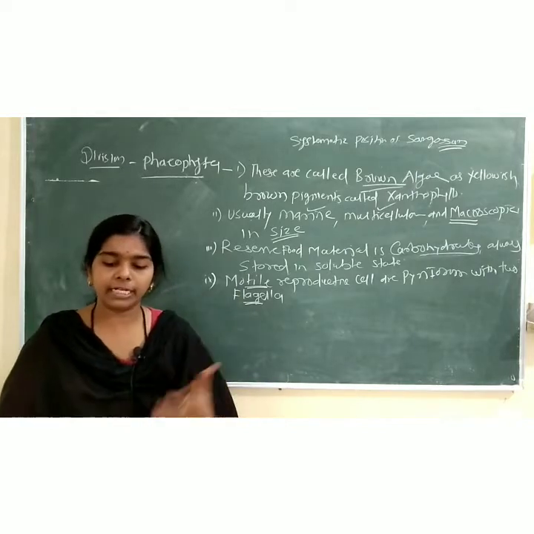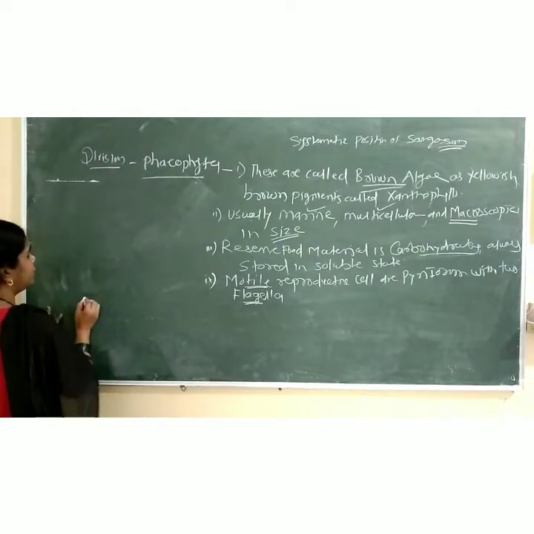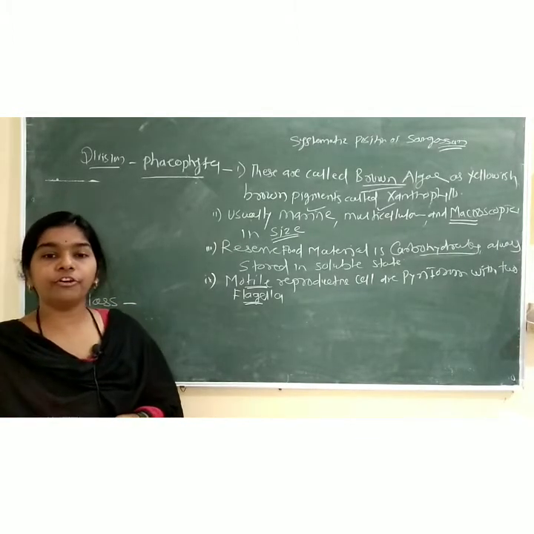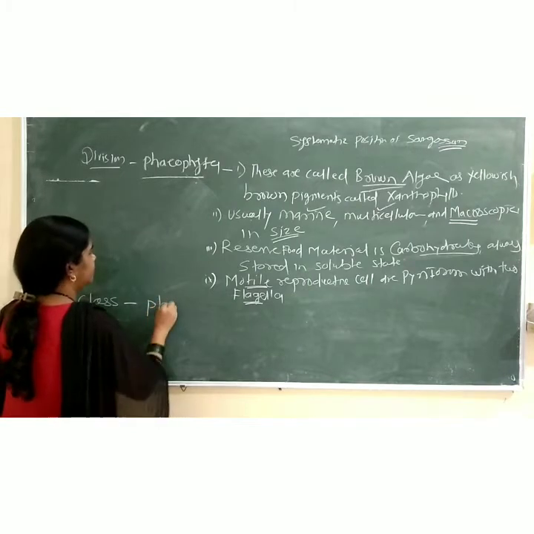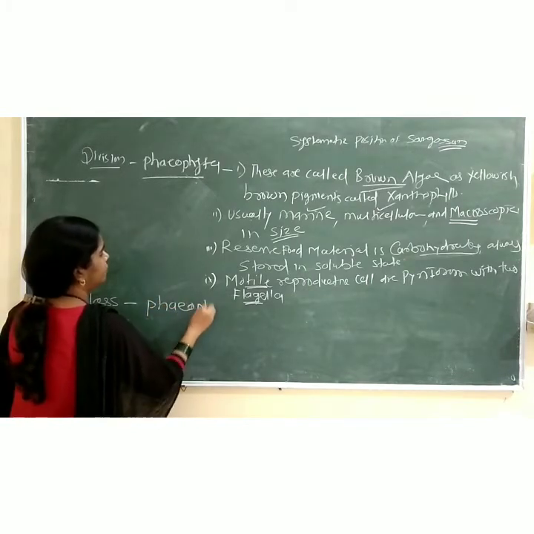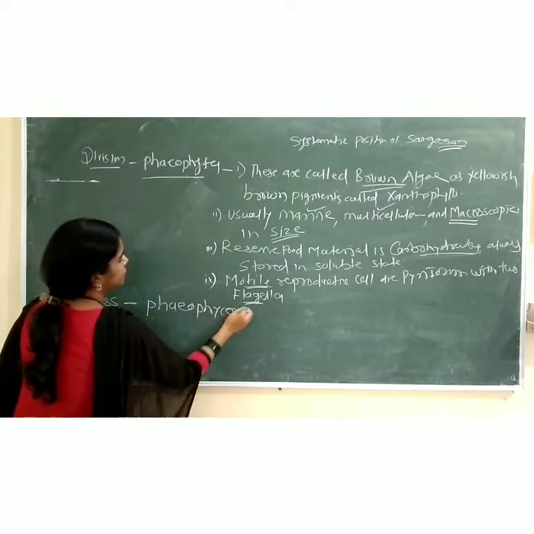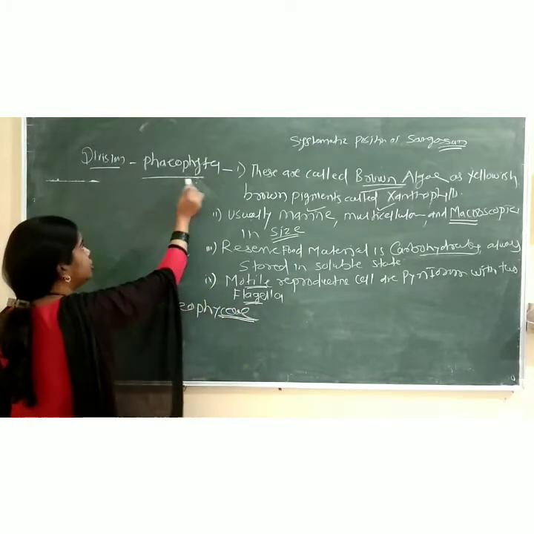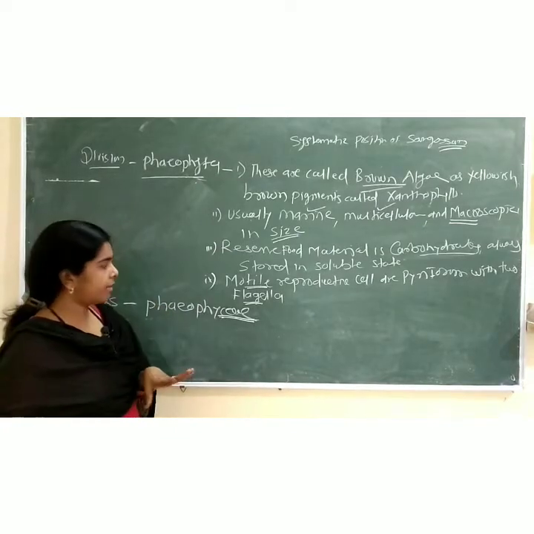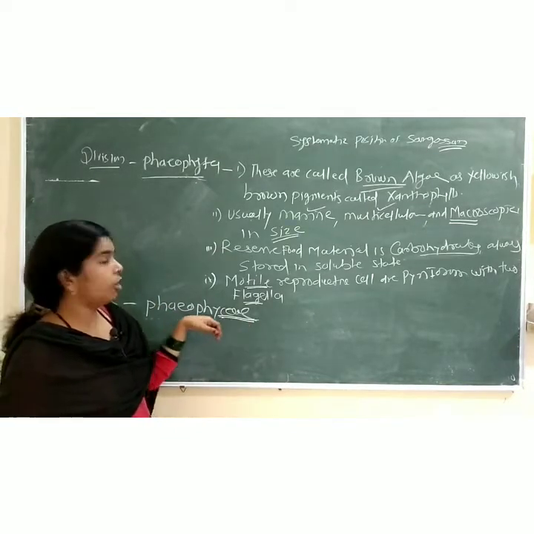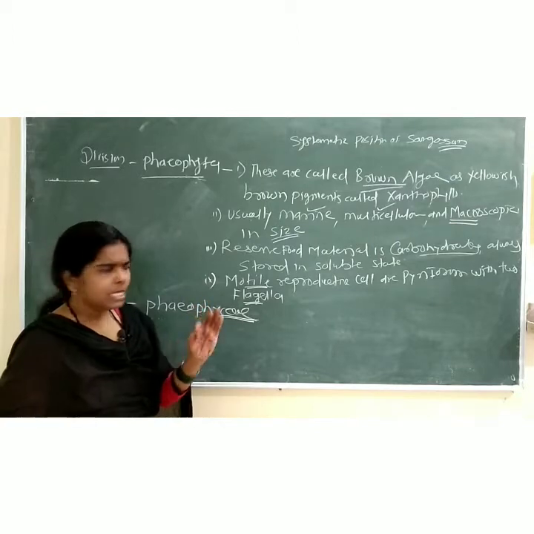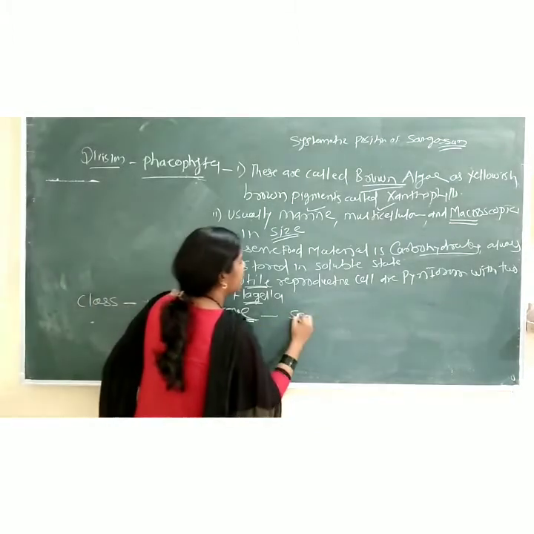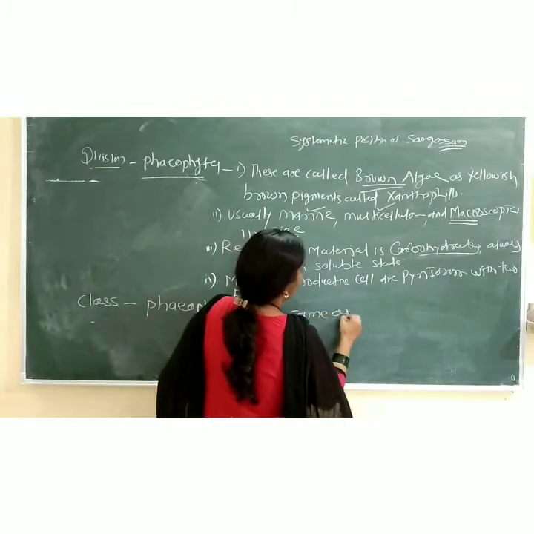Okay friends, write down the next class, next to the division: Phaeophyceae. I hope you remember that a division always ends with phyta, and a class with ceae. Write down the characters of the class Phaeophyceae same as above.